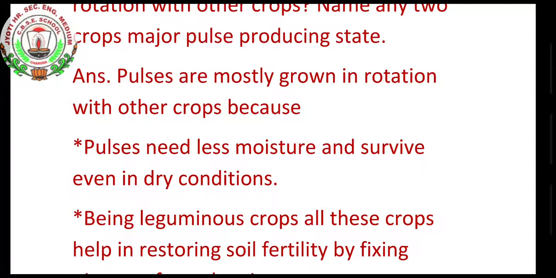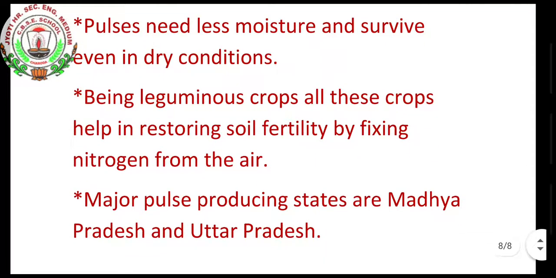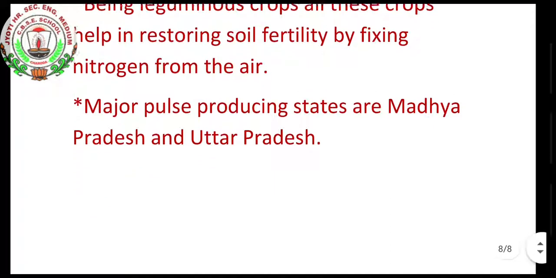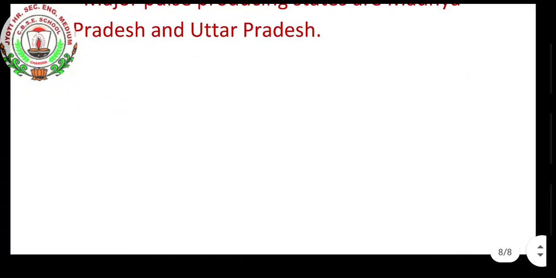Pulses manage with less moisture and survive even in dry condition. Being leguminous crops, they help in restoring soil fertility by fixing nitrogen from the air. Major pulses producing states are Madhya Pradesh and Uttar Pradesh.